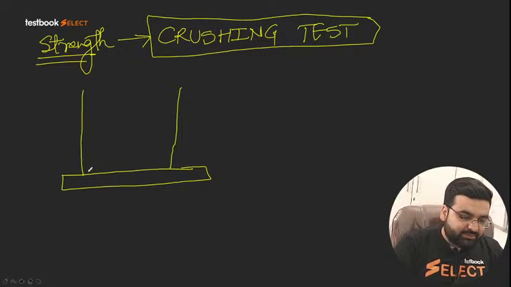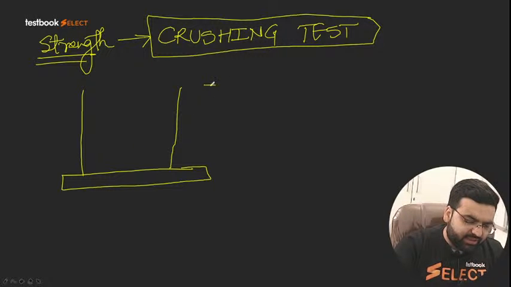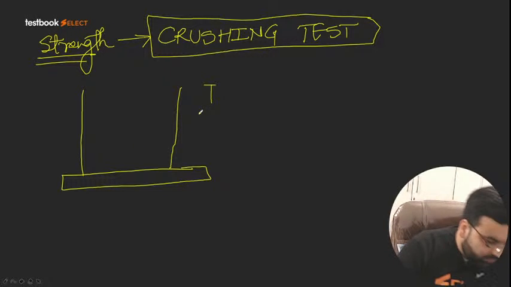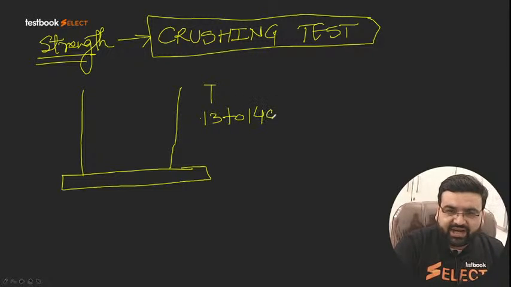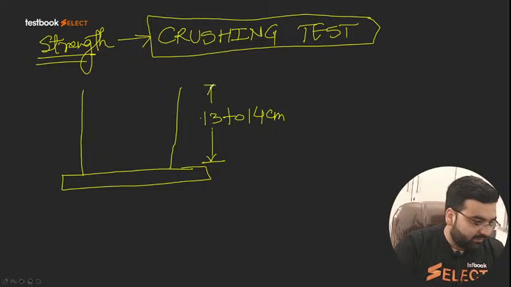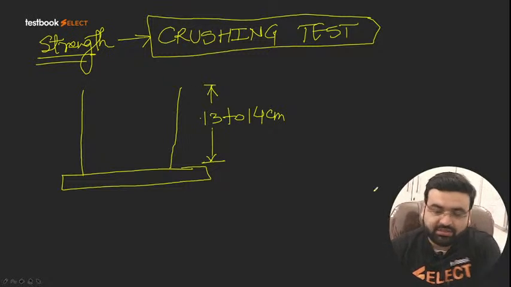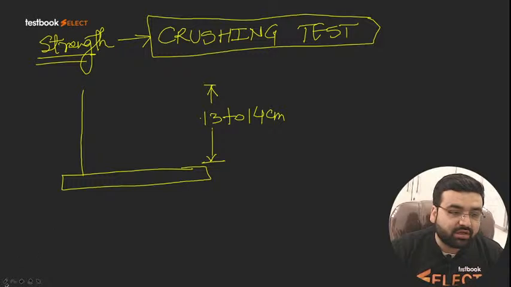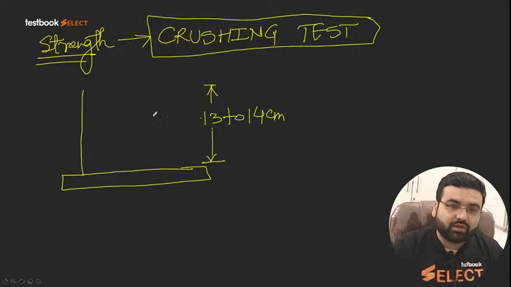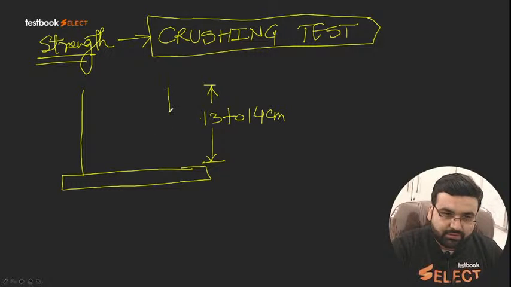Let me draw it more clearly, so that will be much better, right?